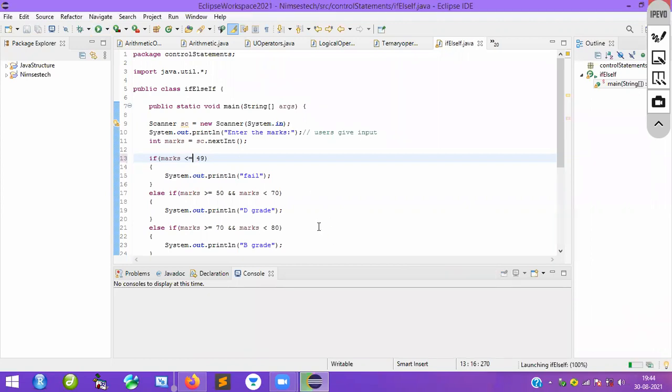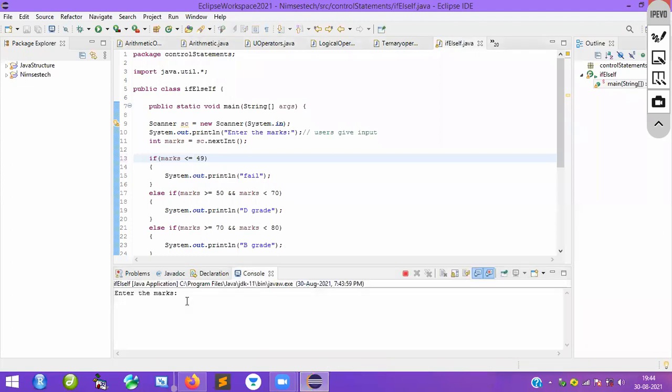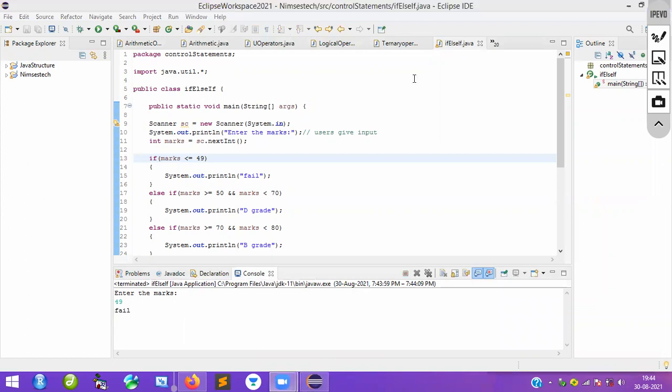Okay, what I will do, I will enter the value 49. Okay, see, you are getting the value. Clear? Everybody clear? Guys, got it, everyone? Let me know, guys, tell me, clear?